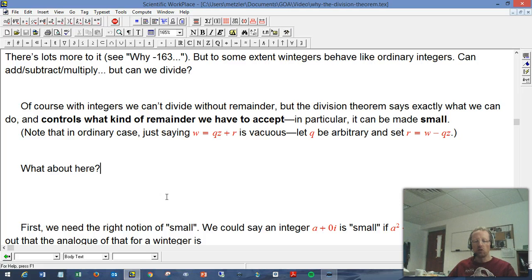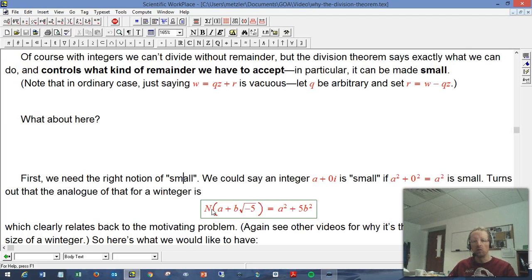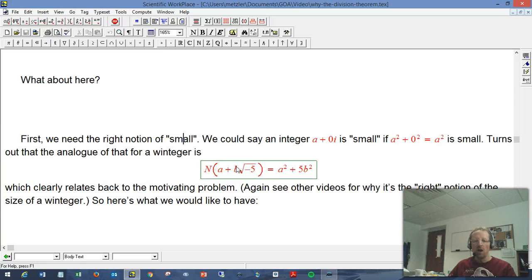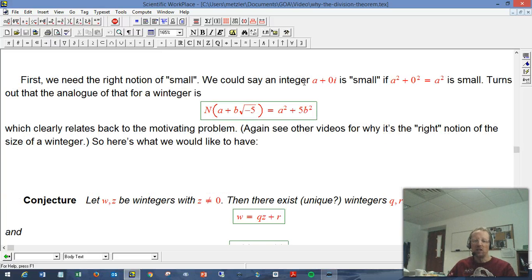Well, let me introduce a notion of small that is really appropriate for these strange kinds of integers. I'm not going to go into exactly why it's the right notion in these videos. But we can motivate it a tiny bit by saying a number, an ordinary integer, we could express as a plus 0i. That's small if a squared plus 0 squared is a small number. Well, the analog of that for a winteger is called the norm, and the norm of a winteger is a squared plus 5b squared. So you might recognize that.